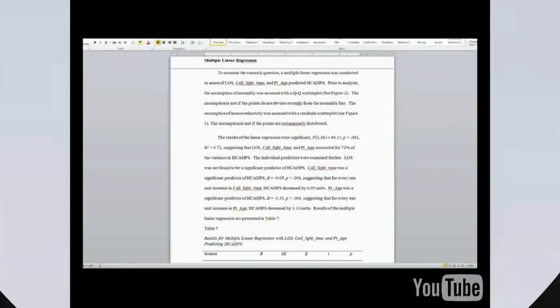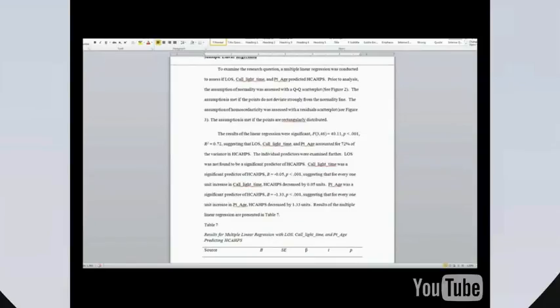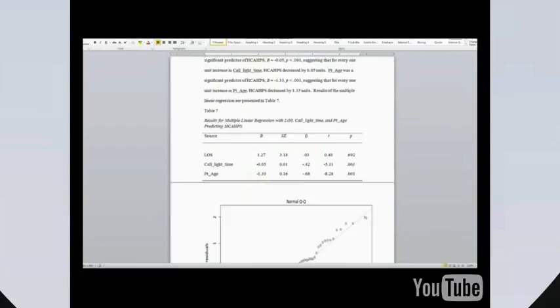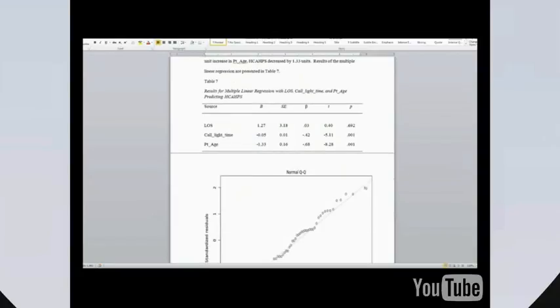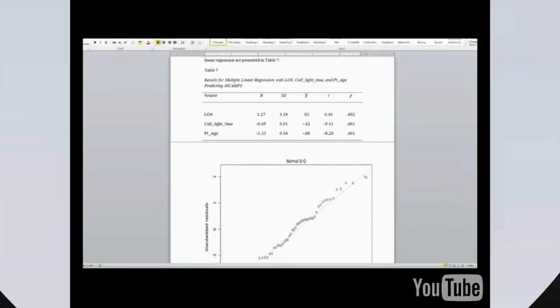style. Since the overall model is significant, each one of the predictor variables is evaluated to assess whether it is significant or not. In this dataset, both call light time and patient age were significant predictors. Thus, the unstandardized beta coefficients and their significance level are reported and interpreted. All of these findings are reported in APA tables, and figures associated with the assumptions of the regression are presented.